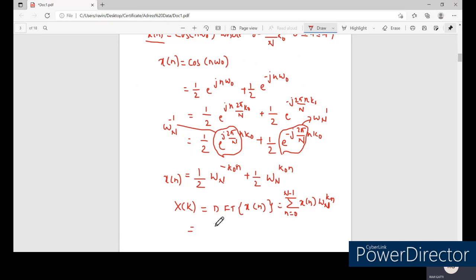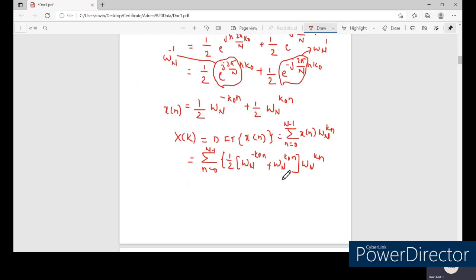We get summation n equal to 0 to N minus 1 of 1 by 2 times omega N to the power of minus k naught n, plus omega N to the power of k naught n, multiplied by omega N to the power of k n. That is what we will get from this expression.